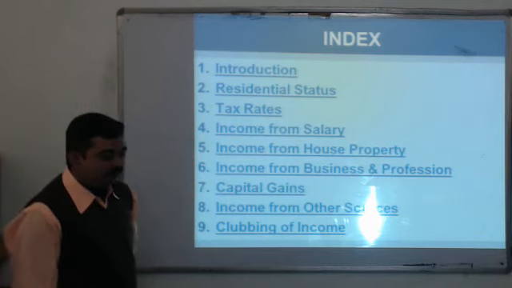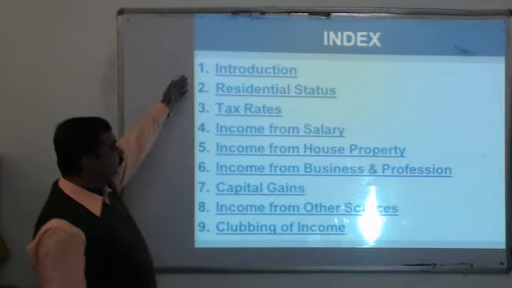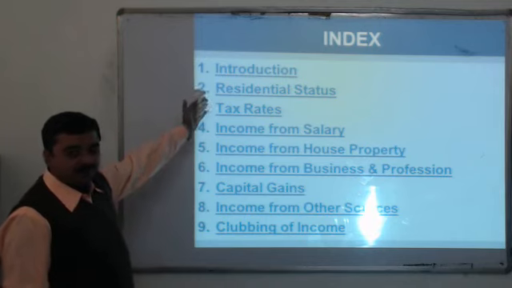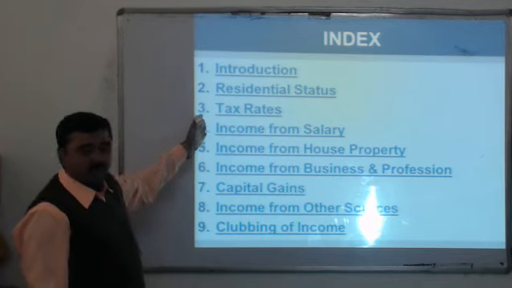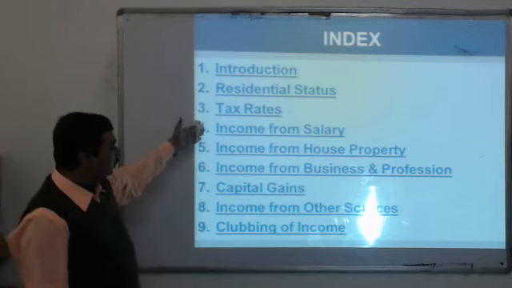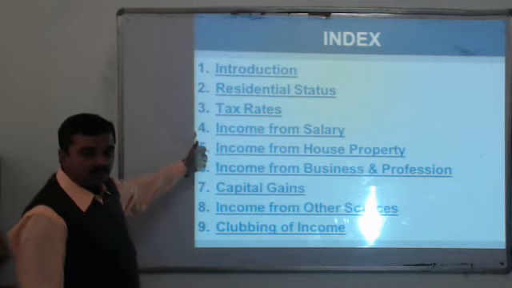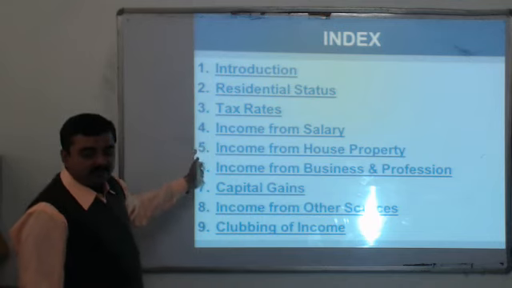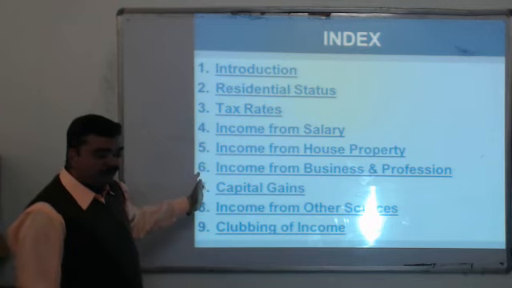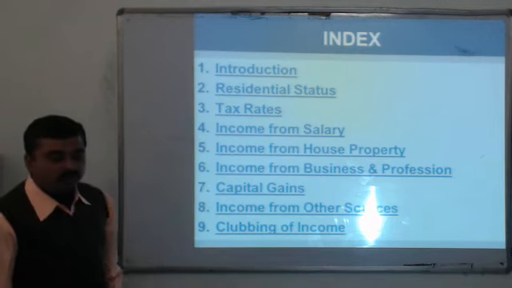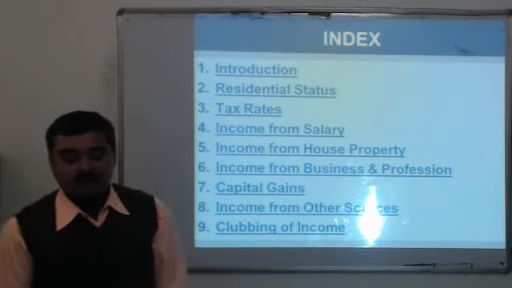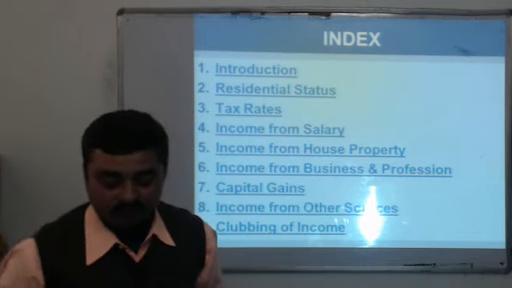cover during this session, which includes the introduction, the residential status, the tax rates, thereafter income from salary. The income from all the 5 heads includes income from salary, income from house property, income from business and profession, income from capital gain, and income from other sources. Thereafter we will check out clubbing of income, and finally assessment of individual.